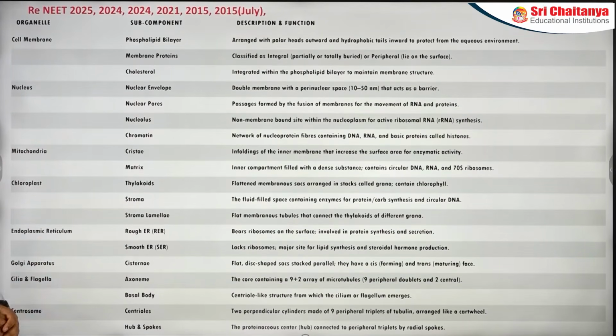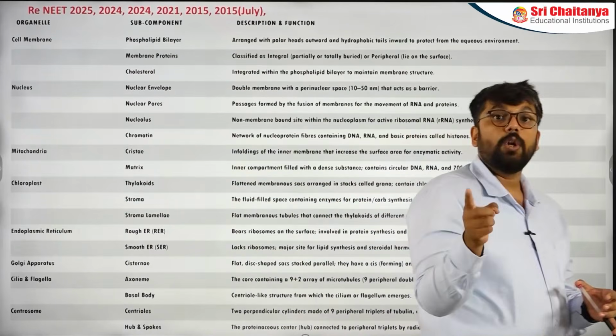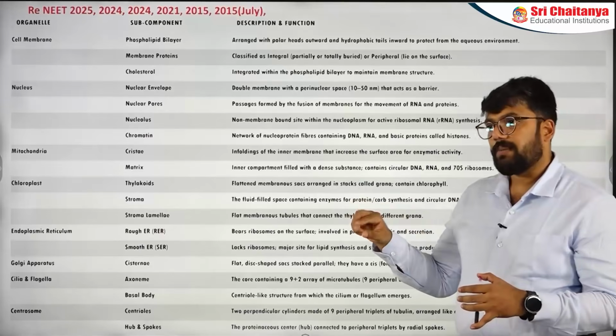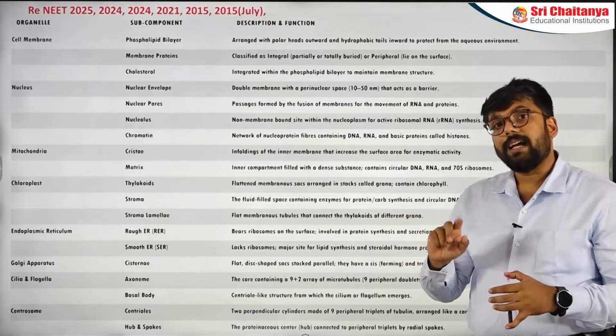Next one is about the basal body. Now, basal body is a good question. Why is it a good question? When it comes to centriole, centriole has a 9+0 microtubular arrangement. 9+0. Flagella have 9+2. Cilia have 9+2.